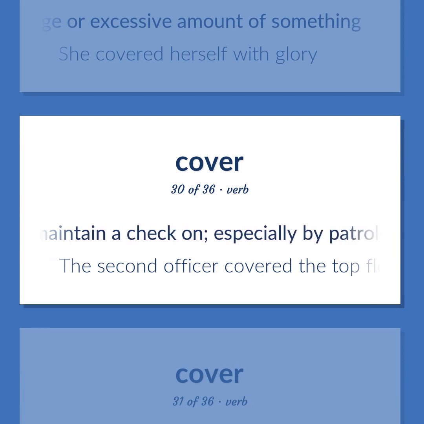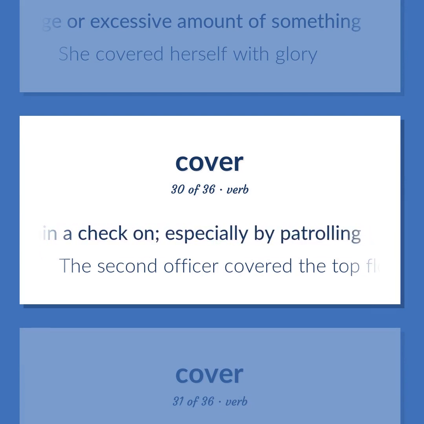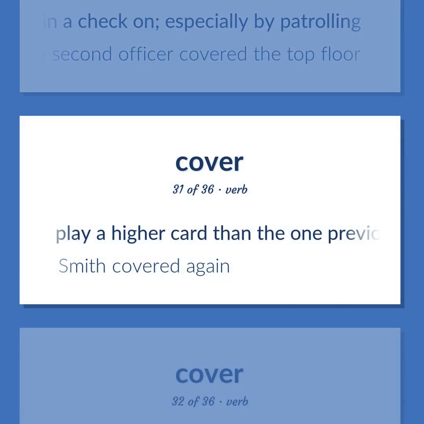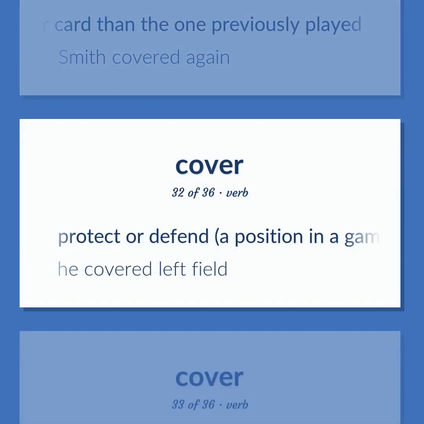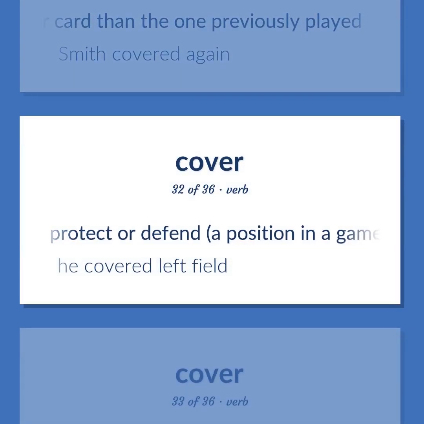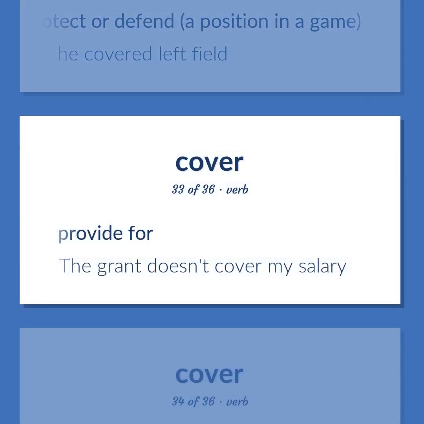Maintain a check on, especially by patrolling. The second officer covered the top floor. Play a higher card than the one previously played. Smith covered again. Protect or defend, a position in a game. He covered left field. Provide for. The grant doesn't cover my salary.